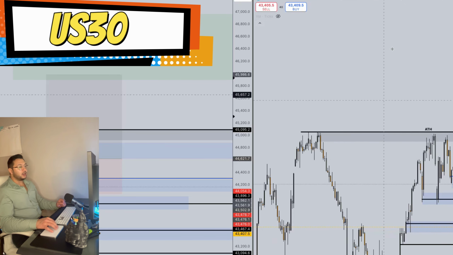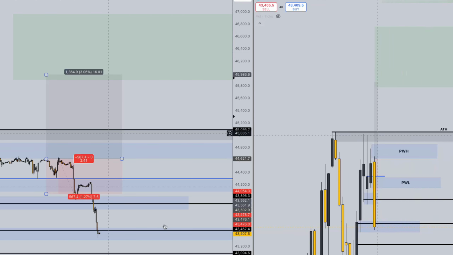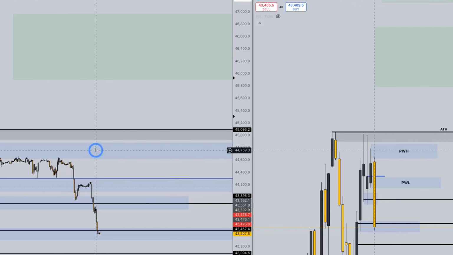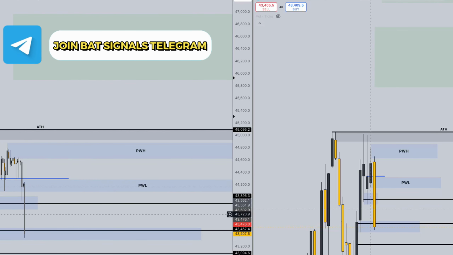This particular pair has not been performing so well. We had a strong pullback, strong bearish week. As you can see here, we broke structure on the weekly time frame and broke support at 44,000, 43,900 price range. You can see that the overall analysis from last week did not line up. We had that consolidation and ultimately just broke lower.